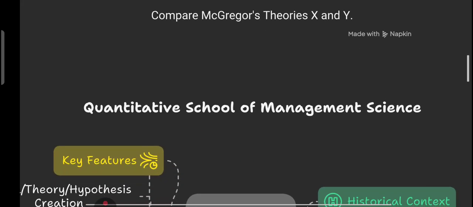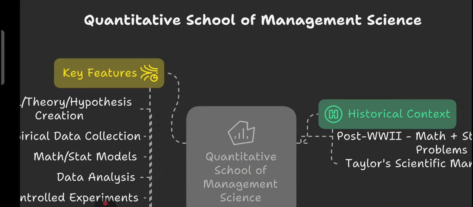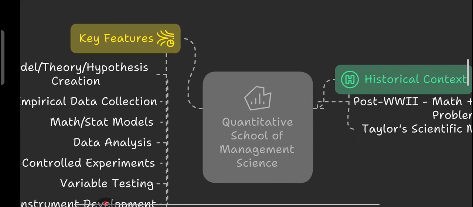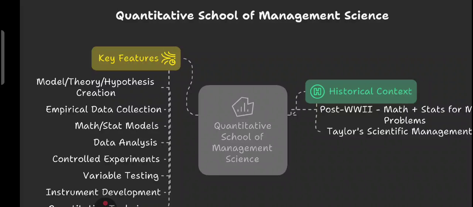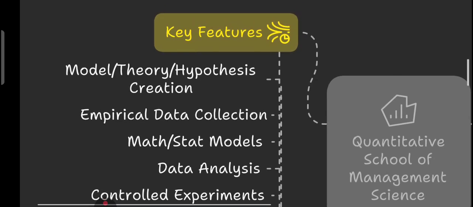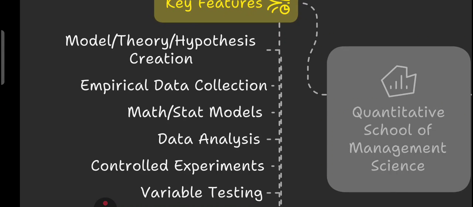Now have a look at the quantitative school of management. Very, very important aspect. So let's step into the world of numbers, models and measurable insight. Welcome to the world of the quantitative school of management. As the name itself suggests, quantitative means something that you can quantify, like numbers, models, measurable insights that we have. So have a look at the key features on the left-hand side. First of all, this school brings the scientific method to management. It revolves around creating models, creating theories and hypotheses. Second, using empirical data collection.